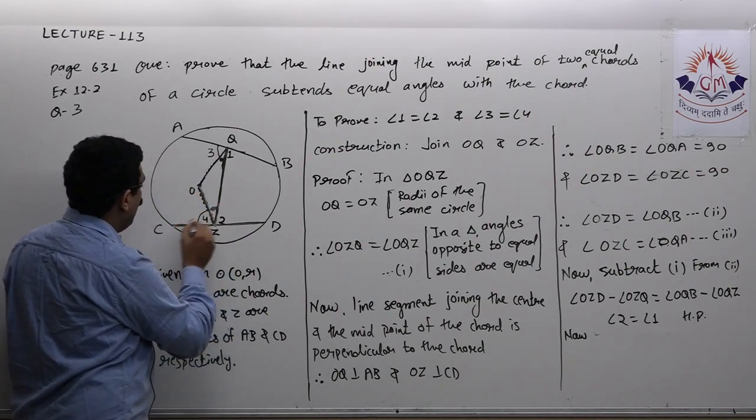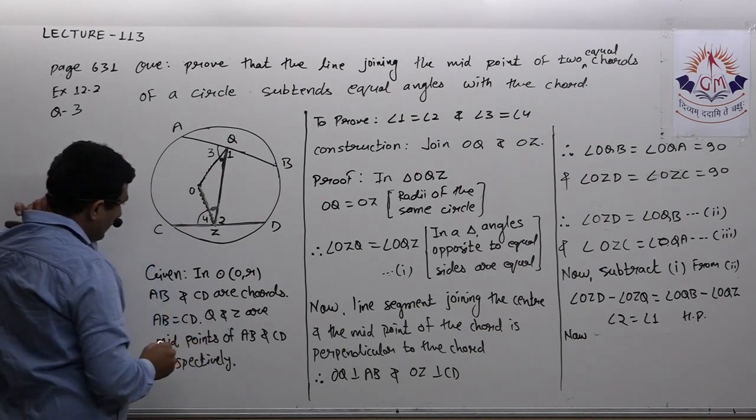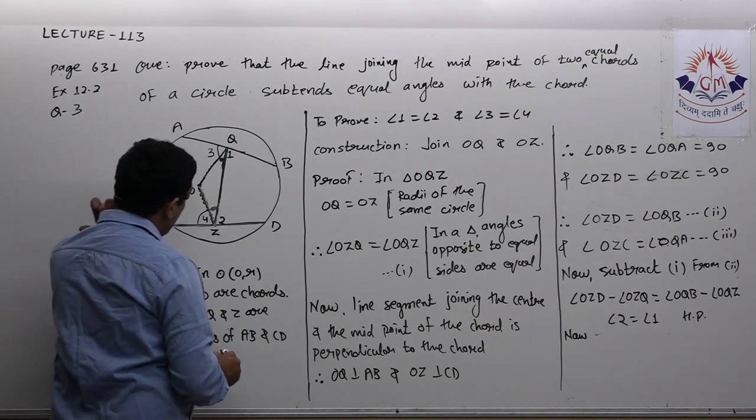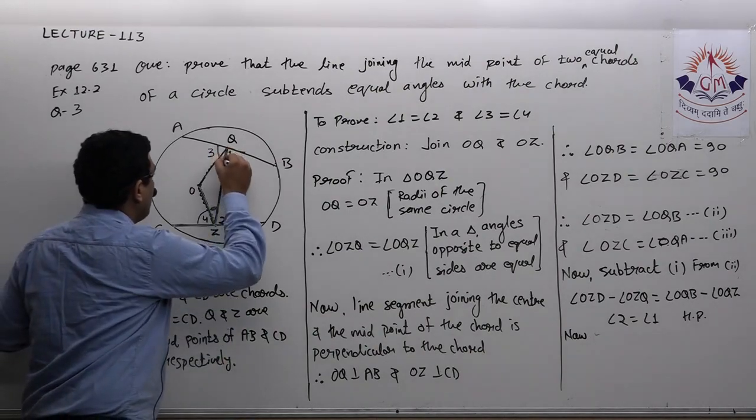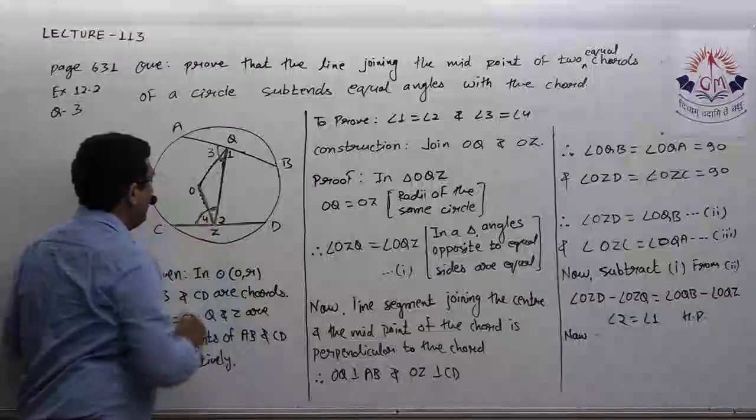Yes, so I will get that angle 4 is equal to angle 5. This complete one is angle 4, this complete one is angle 3.